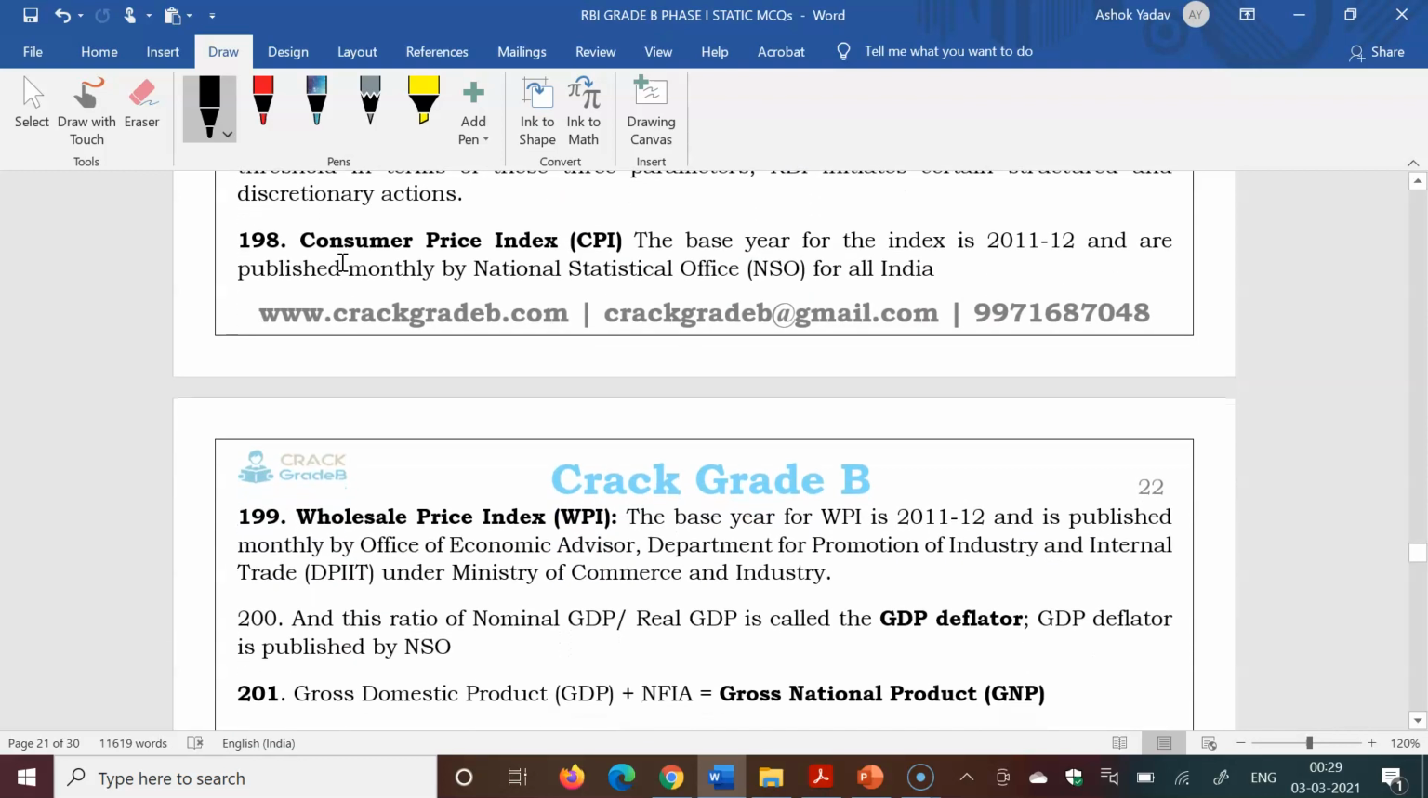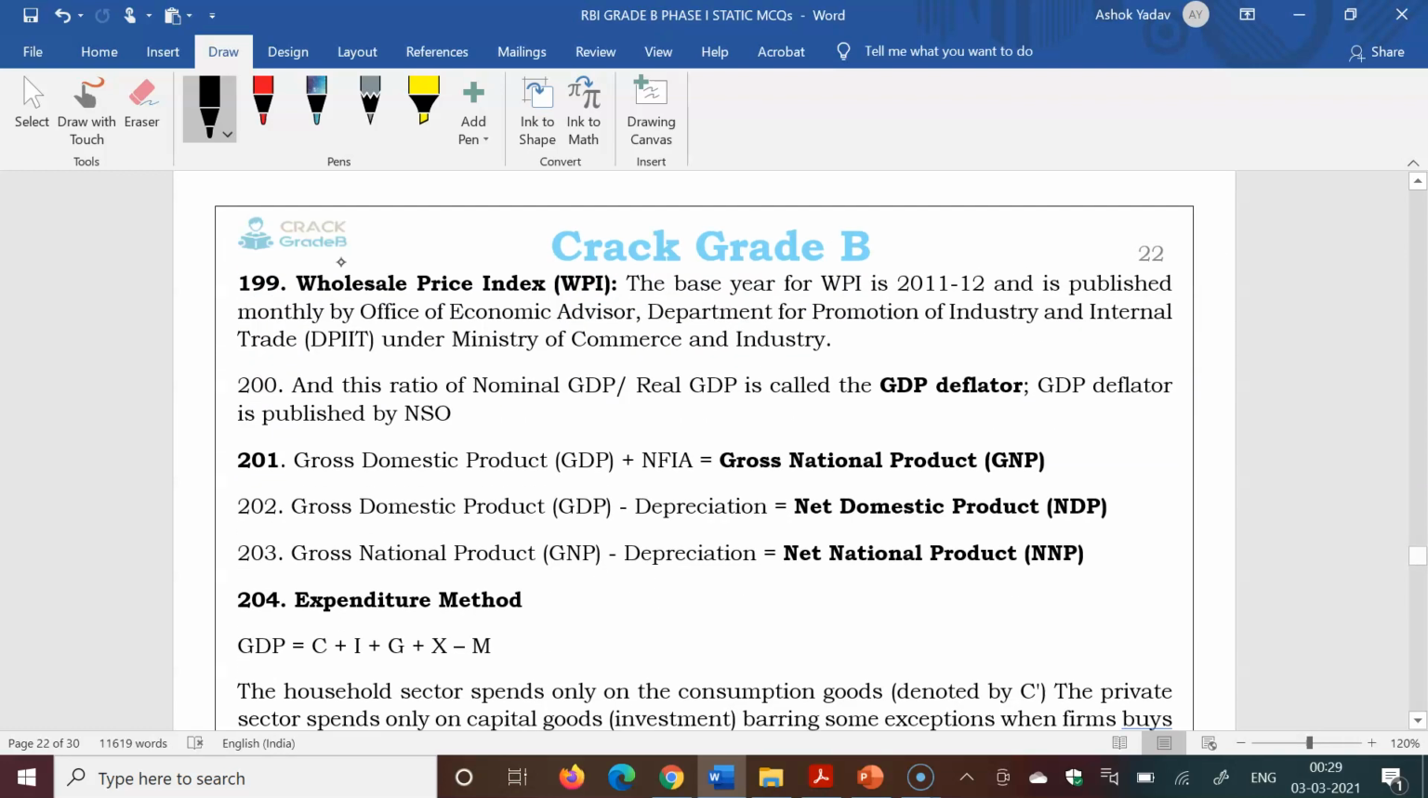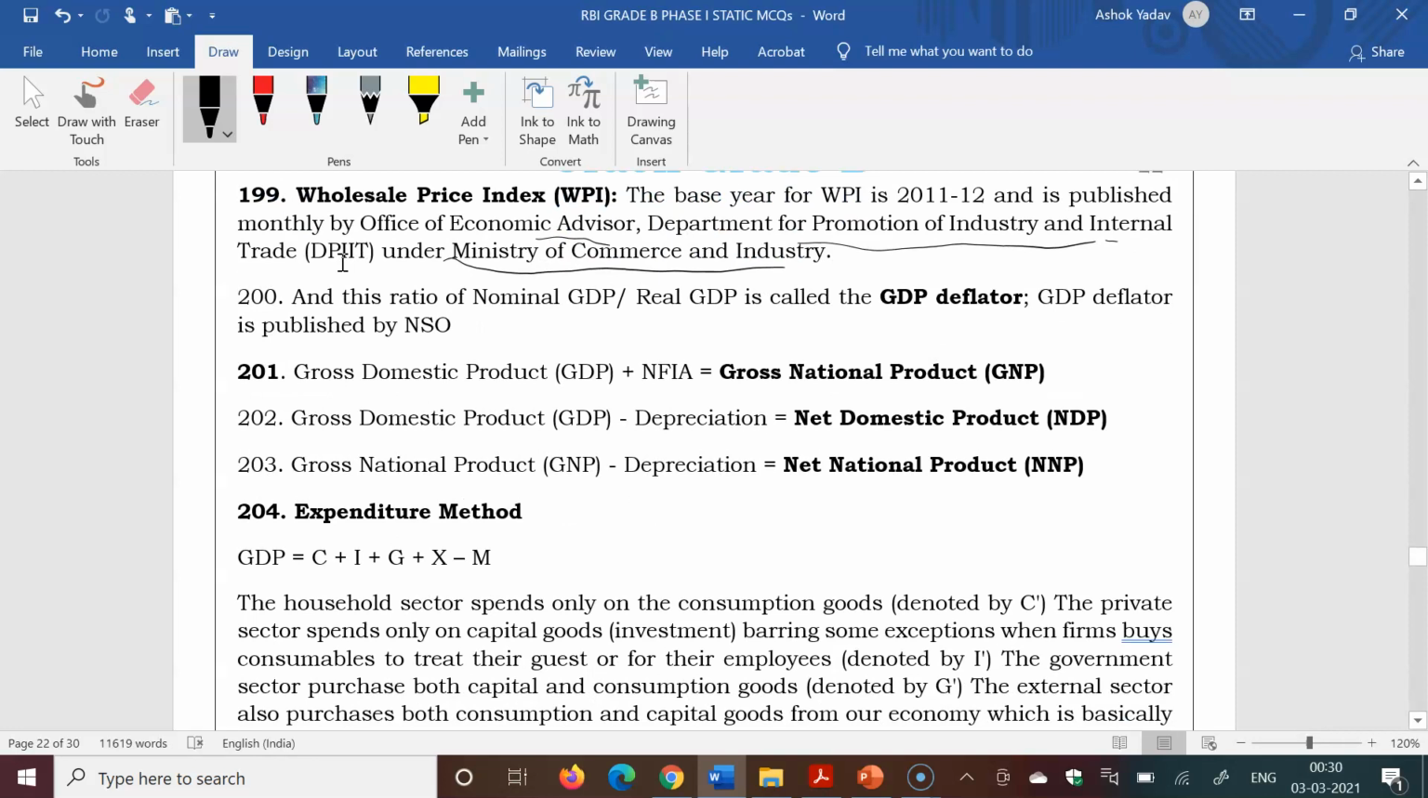Consumer price index's base year is 2011-12, and this is the headline inflation of India, and it is released by the National Statistical Office for every month. WPI's base year is 11-12. It is published monthly by the Office of Economic Advisor, Department for Promotion of Industry and Internal Trade under the Ministry of Commerce and Industry. All others, like index of industrial production and index of 8 core industries, you can also study. Next is the GDP deflator.